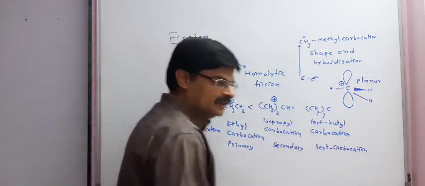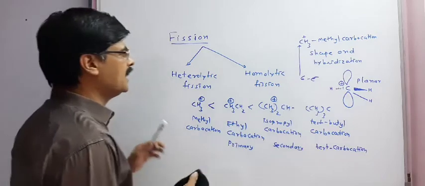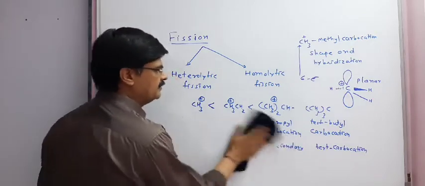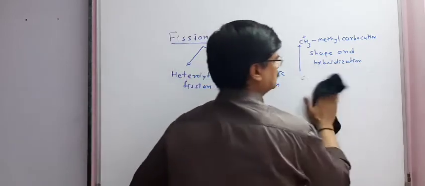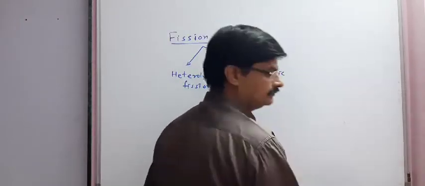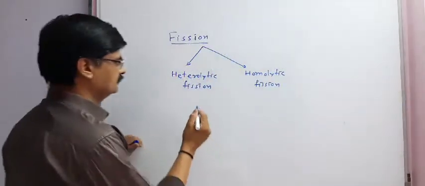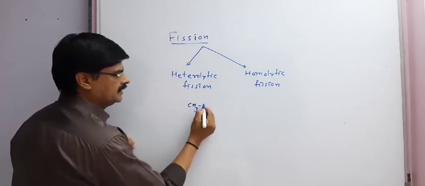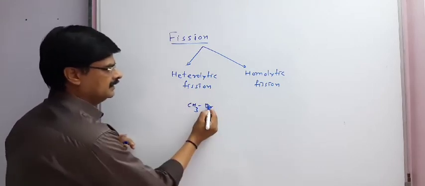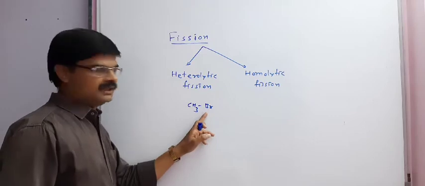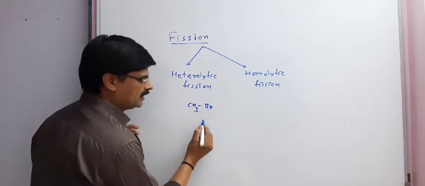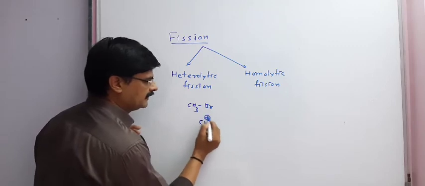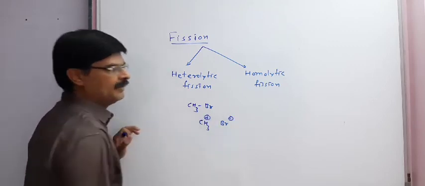Now in the same way we will understand heterolytic fission for CH3Br but in a different manner. Because the electronegativity of Br was more than carbon, we got CH3 plus and Br minus.